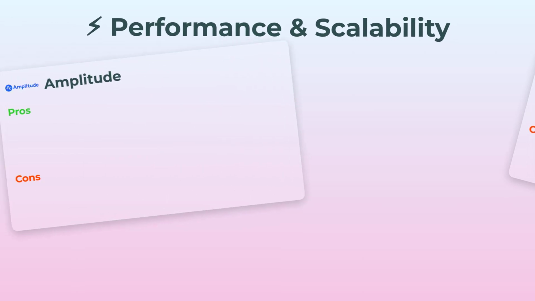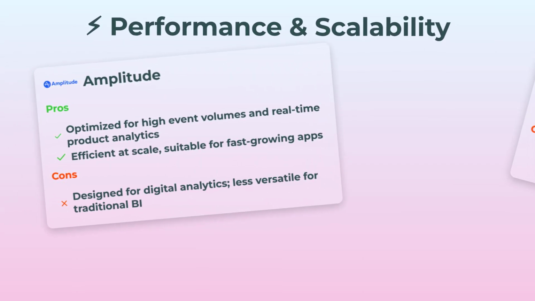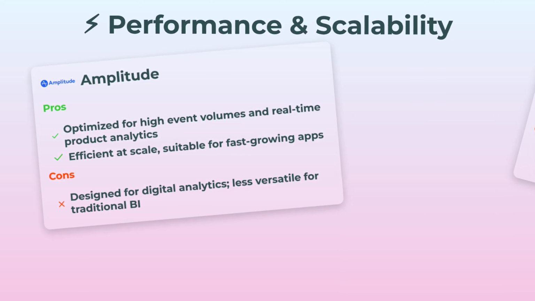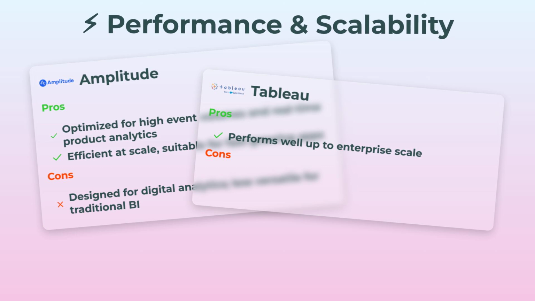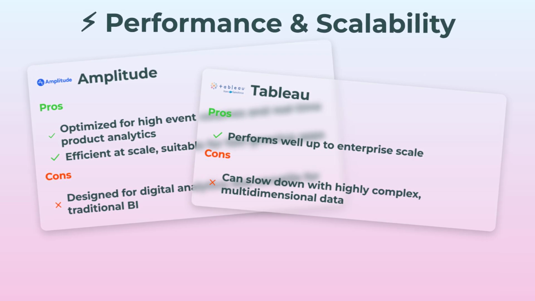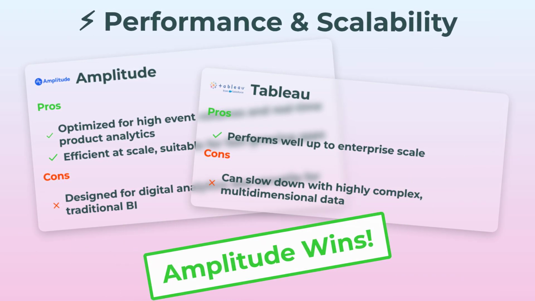Let's talk performance and scalability. Amplitude, honestly, is designed for the madness of high event volumes and real-time updates. Perfect for apps blowing up overnight. The quirk? It's laser-focused on digital analytics, not really your Swiss Army knife for old-school BI. Tableau, on the other hand, also kills it at enterprise scale, but push it with ultra-complex data, and, well, it can start to lag. So, Amplitude squeaks ahead here if you care about live, product-driven stuff.